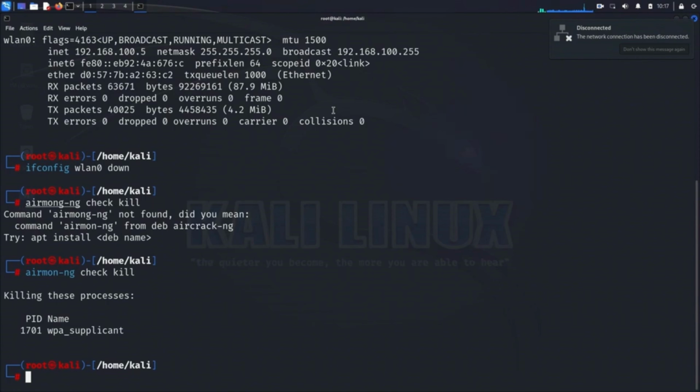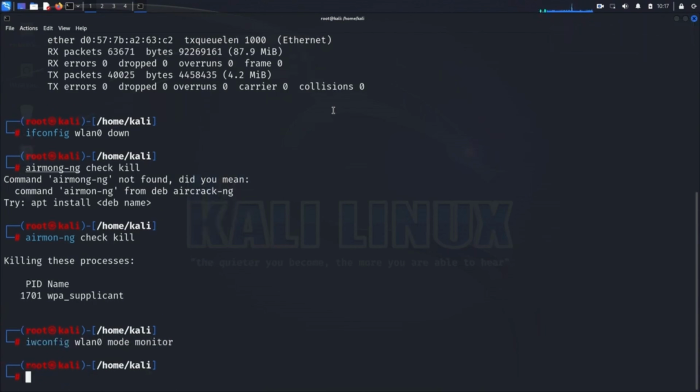Next, switch the wireless interface to monitor mode by running iwconfig wlan0 mode monitor. This command changes the mode of the interface from managed to monitor. To bring the interface back up and enable monitor mode, run ifconfig wlan0 up.